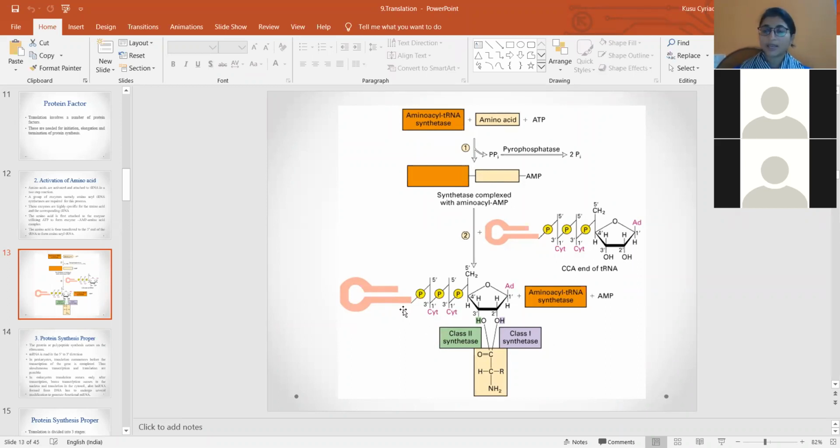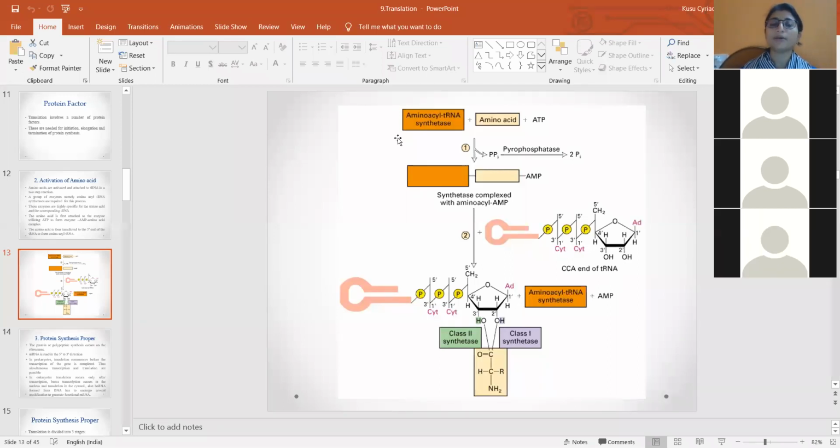An amino acid simply cannot come and bind with the tRNA. The amino acid has to be activated. Only the activated amino acid can get attached to the tRNA. This activation of the amino acid is done with the help of the aminoacyl tRNA synthetase enzyme. Is it clear to you? Yes, ma'am. So this step is called the activation of the amino acid.